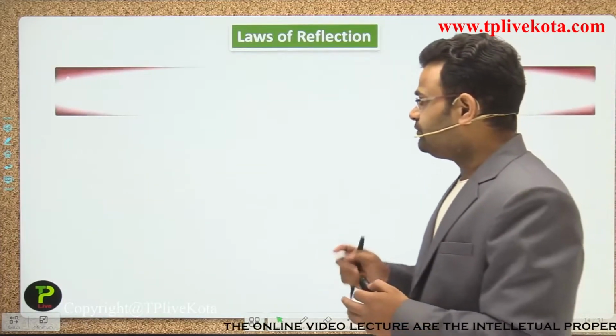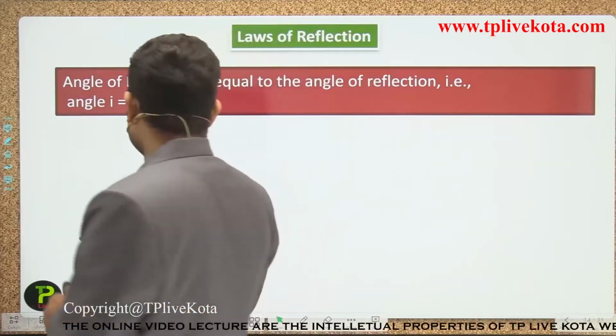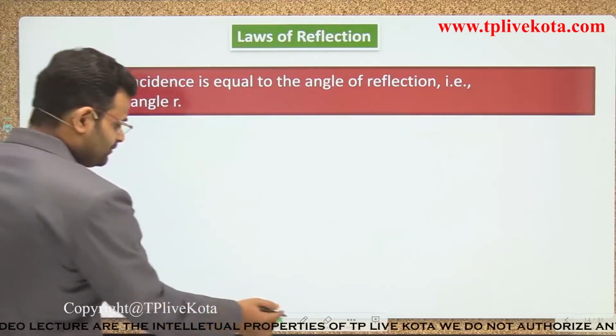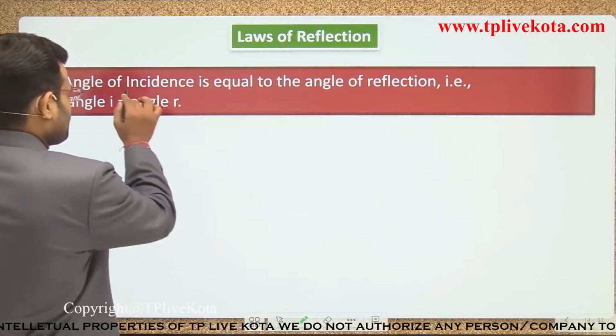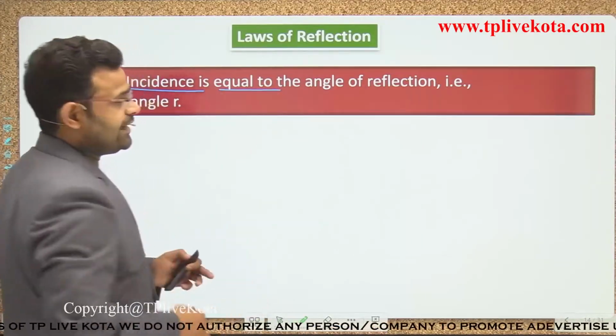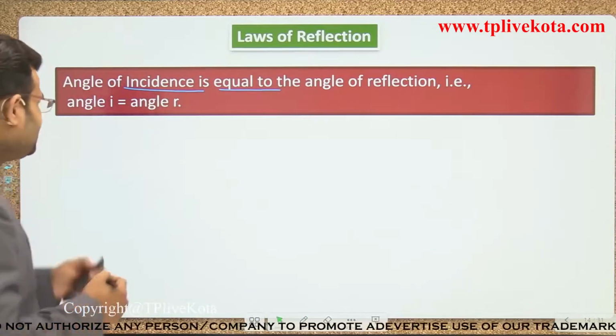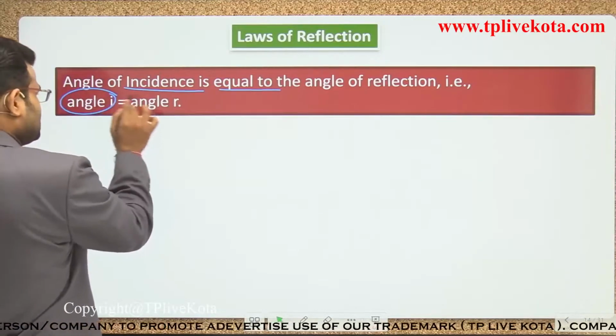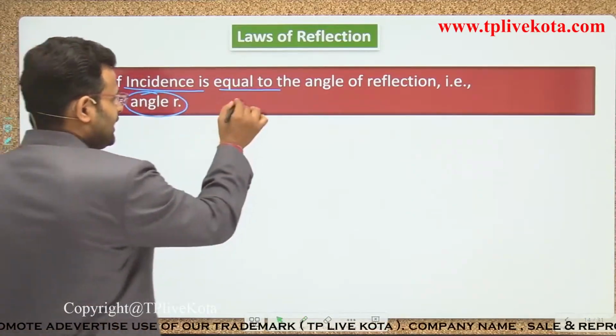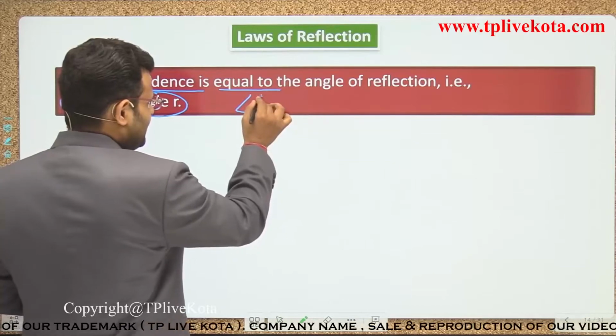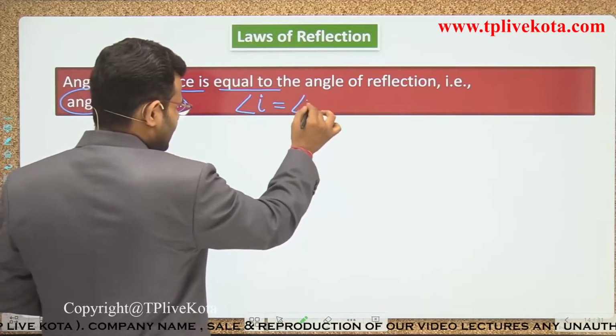So the law of reflection says that the angle of incidence is equal to the angle of reflection. What do you mean by that? Angle i is equal to angle r, and we represent it as angle i equals angle r.